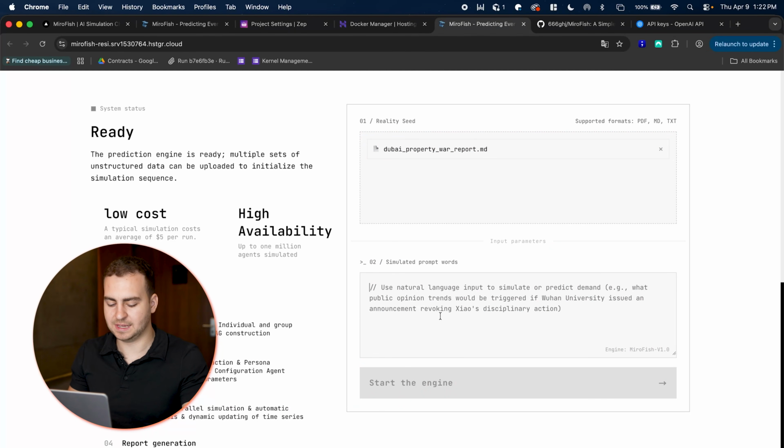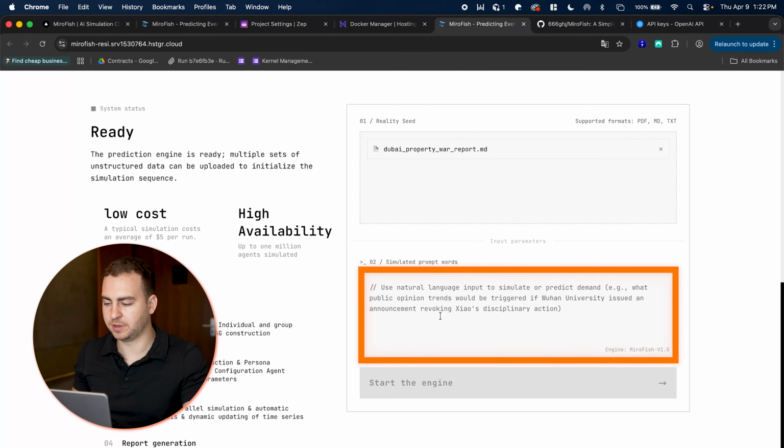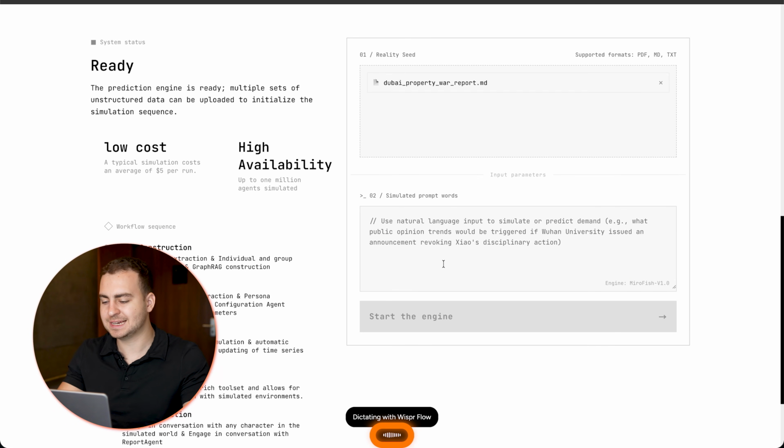And then what I'm going to do is give this a prompt to discuss what I want it to do. Now, it shows you an example, right? Use natural language input to simulate or predict demand, e.g. what public opinions you want. So I'm going to say, predict the future price of 2-bedroom apartments in downtown Dubai in the next 1, 2, 5, and 10 years based on the current market data, as well as what's happening in the Middle East and the sentiment among investors based on the war with Iran.